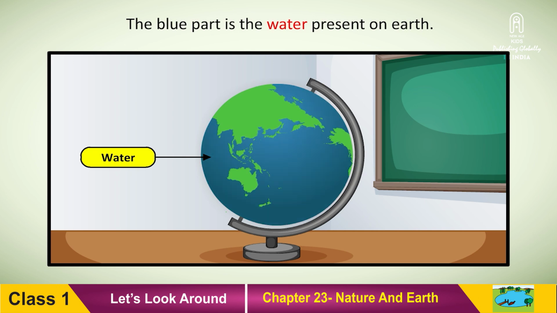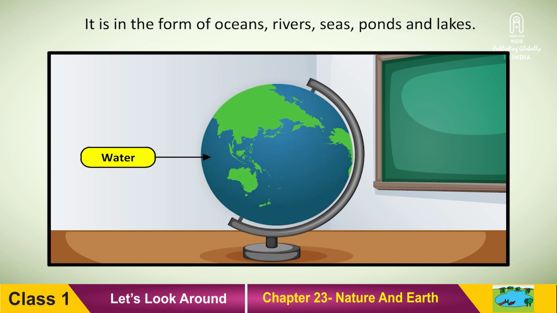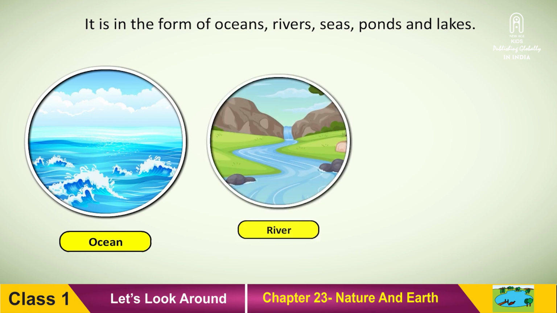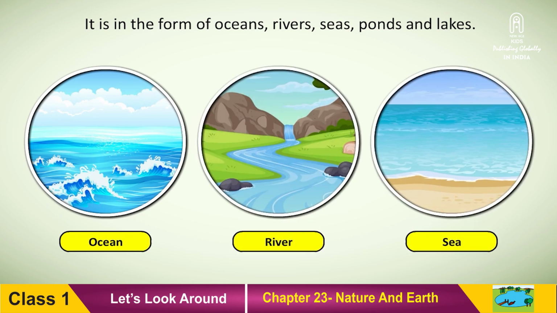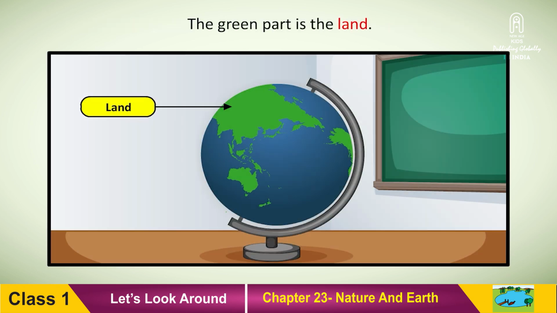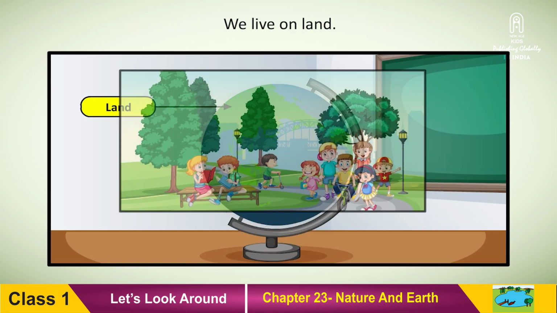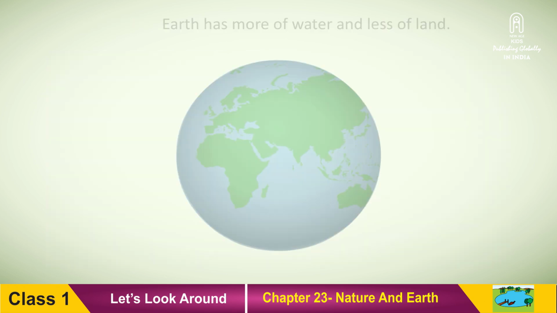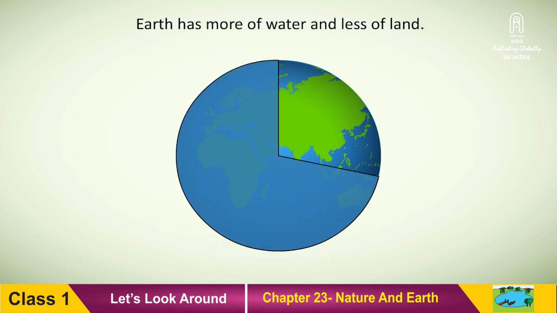The blue part is the water present on Earth. It is in the form of oceans, rivers, seas, ponds and lakes. The green part is the land. We live on land. Earth has more water and less land.